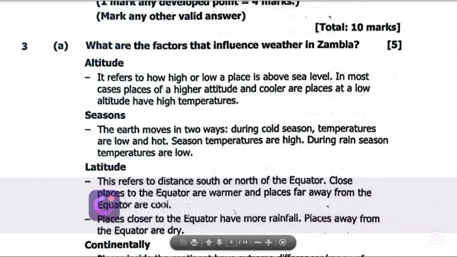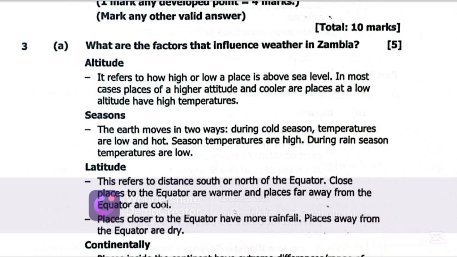Latitude. Latitude is another factor that influences weather. Now, this refers to the distance south or north of the equator. Places close to the equator are warmer, and places far away from the equator are cool. Places closer to the equator have more rainfall. Places away from the equator are dry. So the closer you move to the equator, the hotter it becomes. The further away you move from the equator, the cooler it becomes. The closer you are to the equator, the more rain you receive.